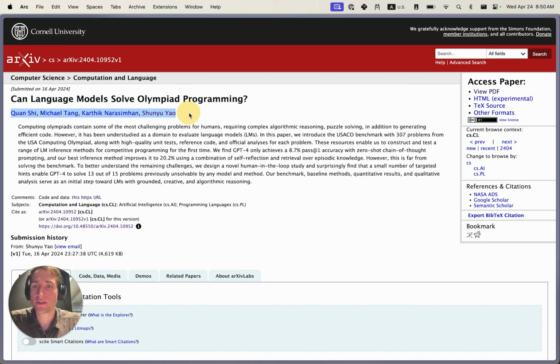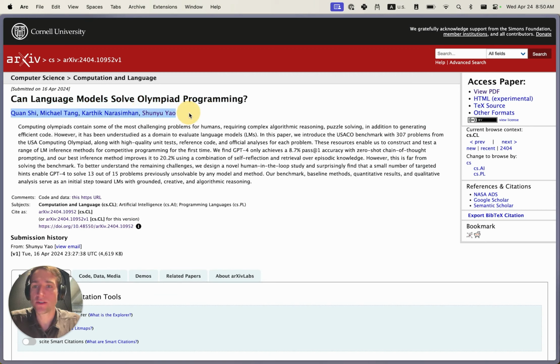They then show some inference optimizations, basically prompting techniques or systems engineering approaches, to improve the performance on average from that 8.7% up to 20.2%. We'll go into more detail on each of those techniques as we go throughout this tutorial.